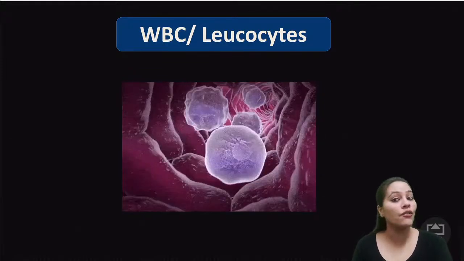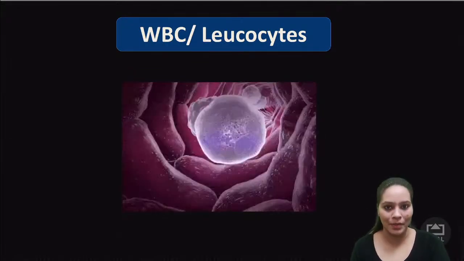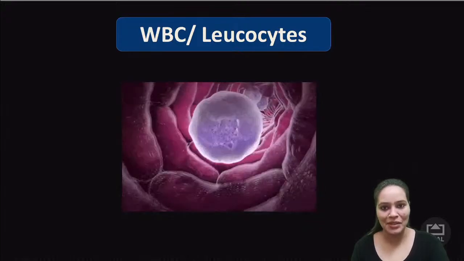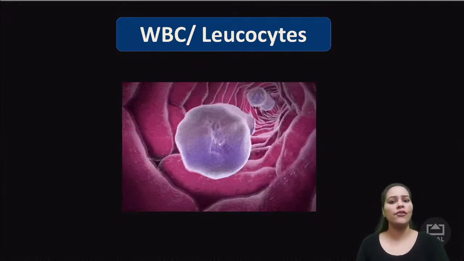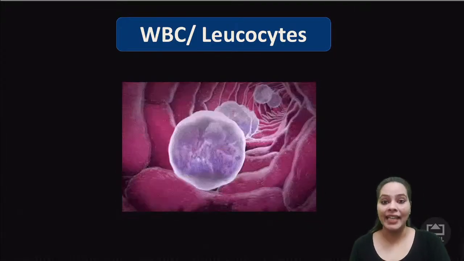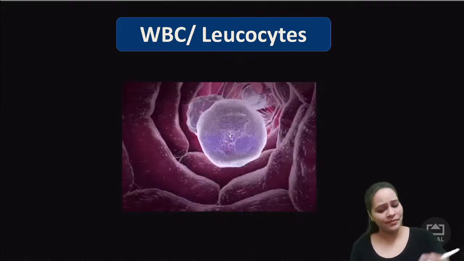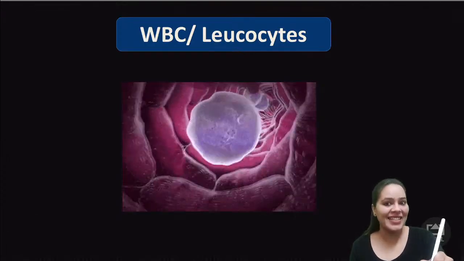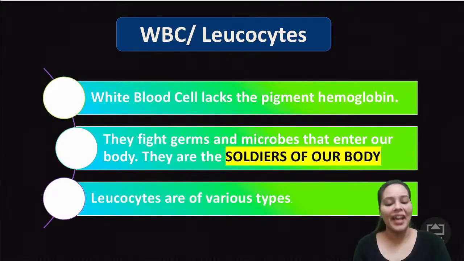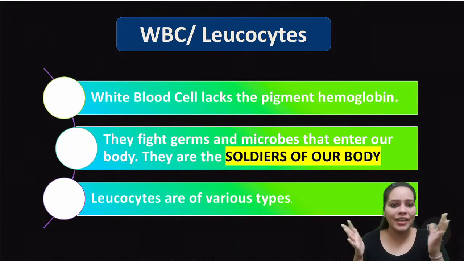Because of the presence of a red color pigment called hemoglobin, वो उसके अंदर present होता है, which is a carrier of oxygen. Then it's about your WBC, also known as leukocytes. अब जो ये leukocytes हैं, ये actually हैं क्या? First of all, the white blood cells lack the pigment called hemoglobin. Hemoglobin नहीं होता उसमें present.